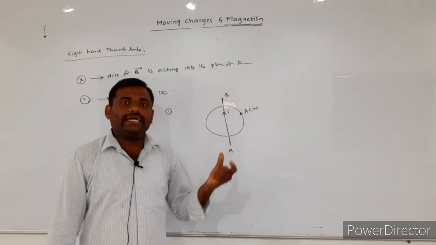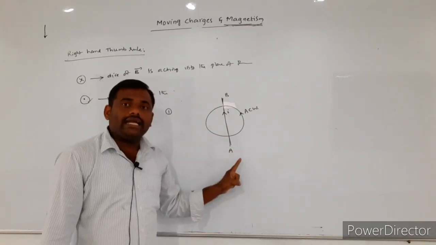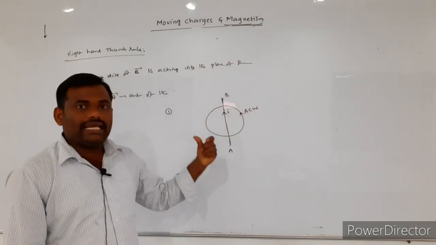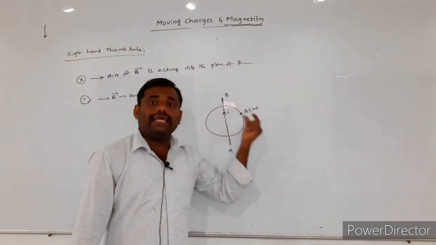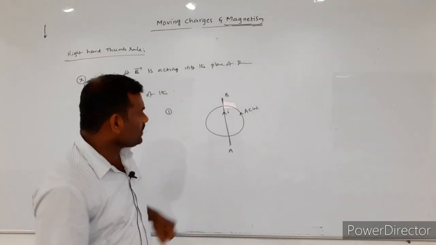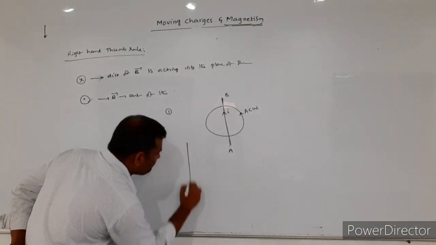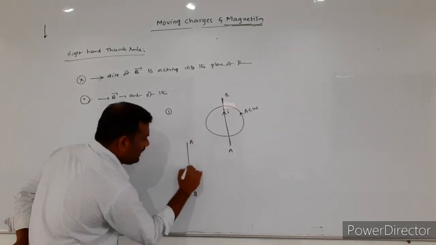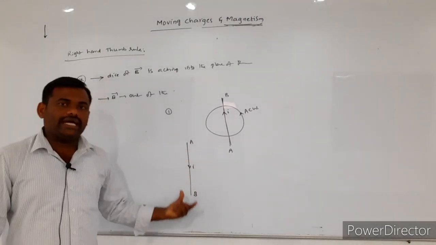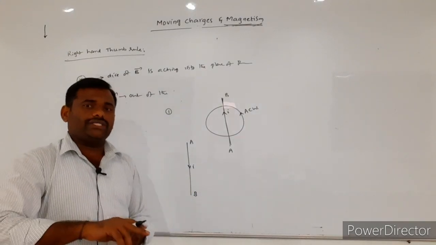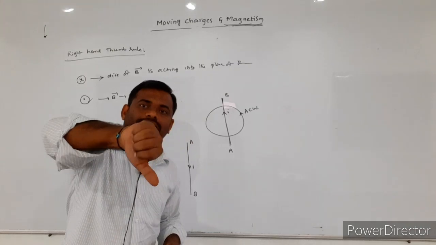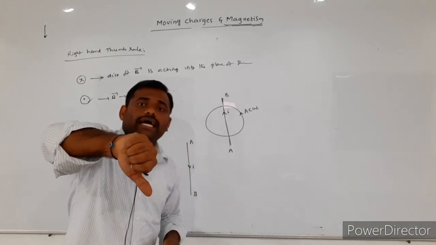If you consider a straight current carrying conducting wire, whenever the current is flowing in the vertically upward direction, the magnetic lines of force are formed in the anti-clockwise direction. Suppose for another conductor AB, the current is flowing in the vertically downward direction. Whenever the current is flowing in the vertically downward direction, the magnetic lines of force are formed in which direction? Along the clockwise direction.